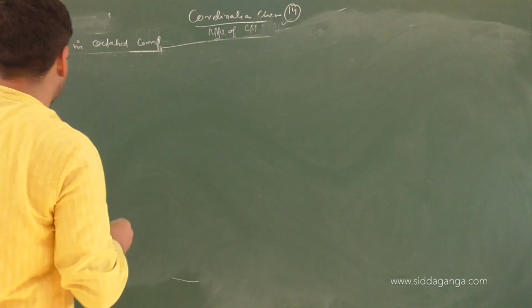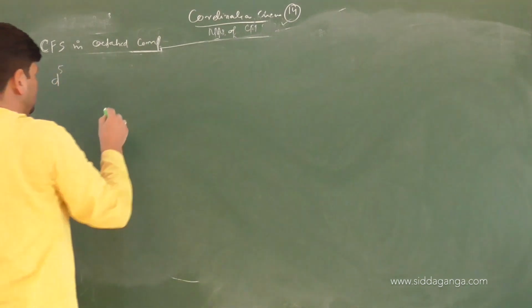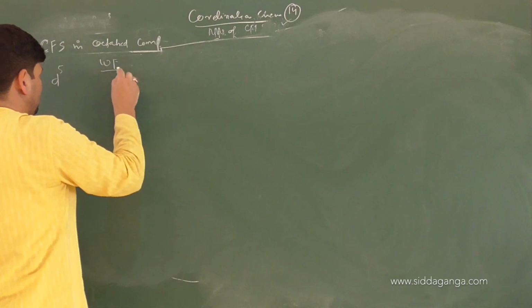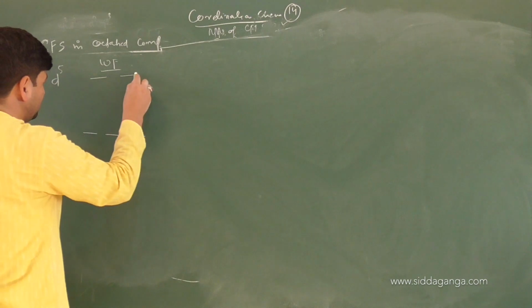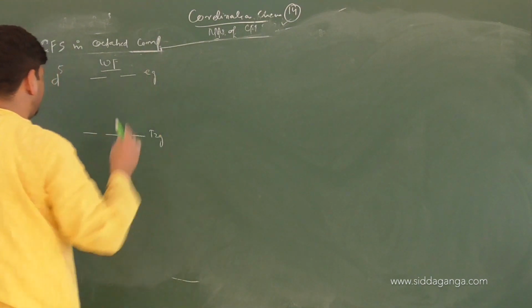Now d5 configuration. Let us use weak field first. In weak field, splitting has occurred. You have the t2g set and the eg set.